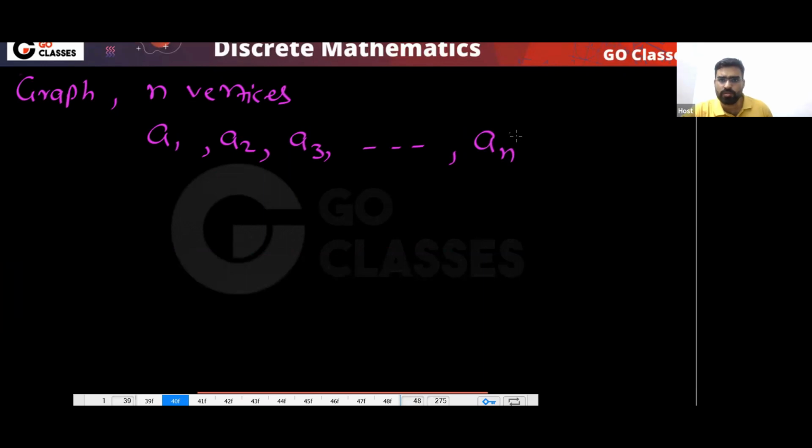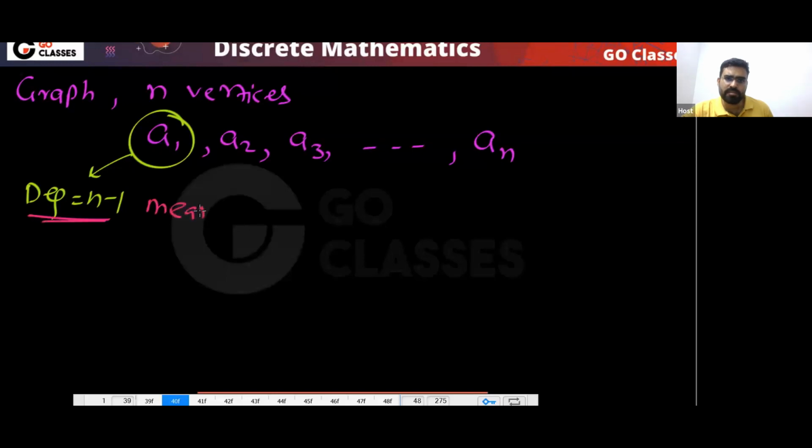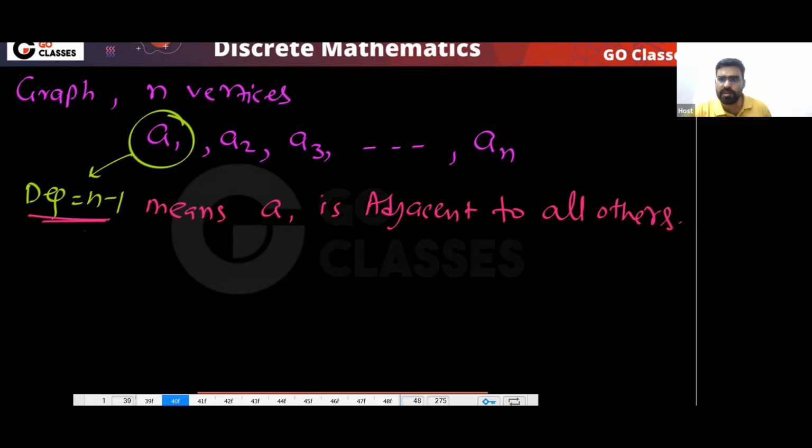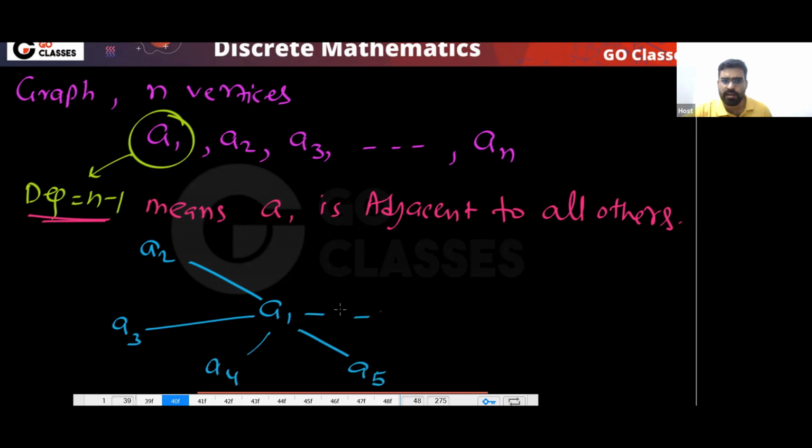Now, let us assume this vertex has degree n minus 1. It means A1 is adjacent to all others, because degree n minus 1 means it is adjacent to all other vertices: A2, A3, A4, A5, and so on, up to An.